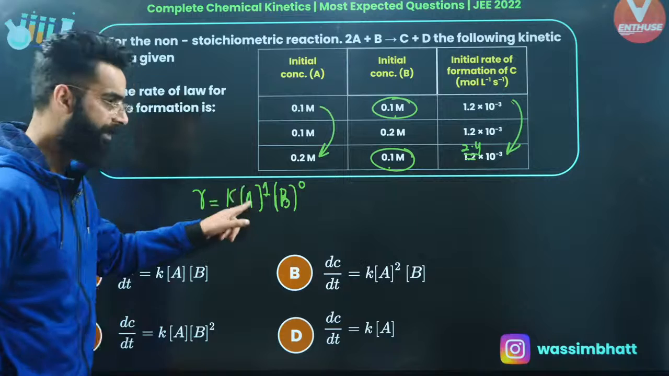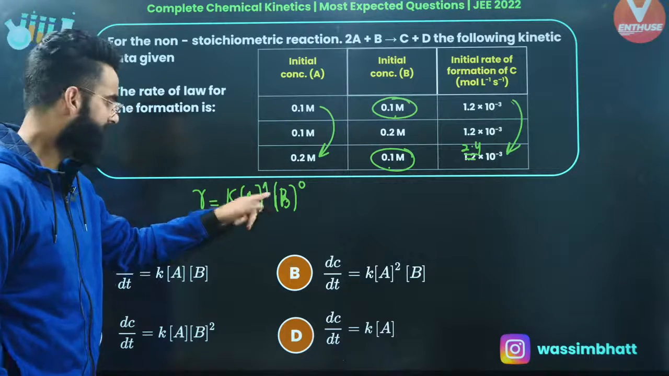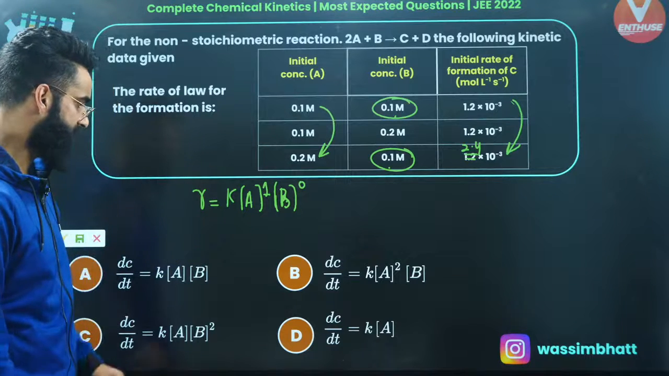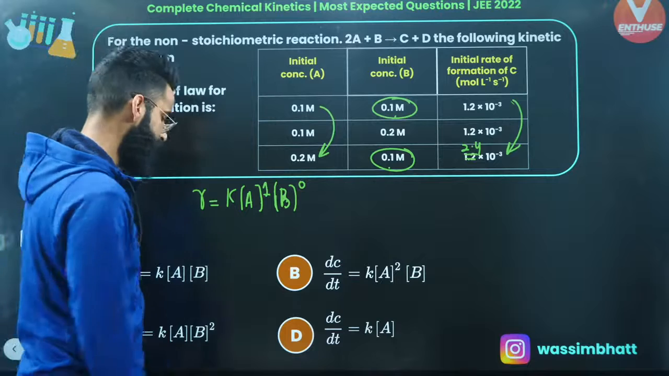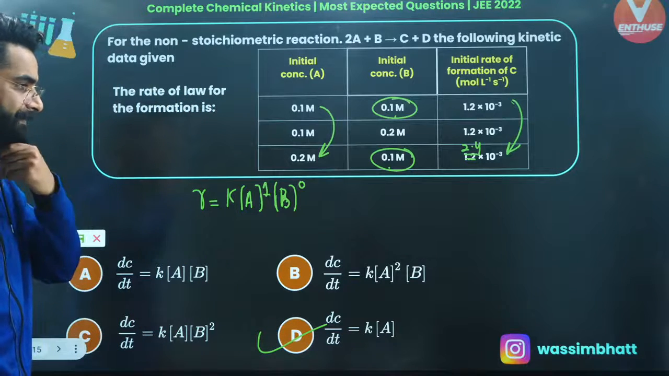Perfect. So on doubling the concentration of A, the rate is getting doubled, which is only possible when the power over here is 1. So I must say the rate law is going to be r is equal to k times concentration of A raised to the power 1, right? Perfect. So this is option D, which is the correct answer of this particular question. Right, people? As simple as that.